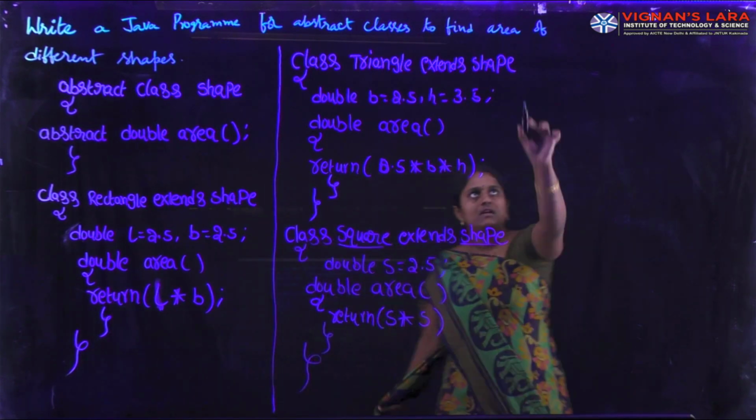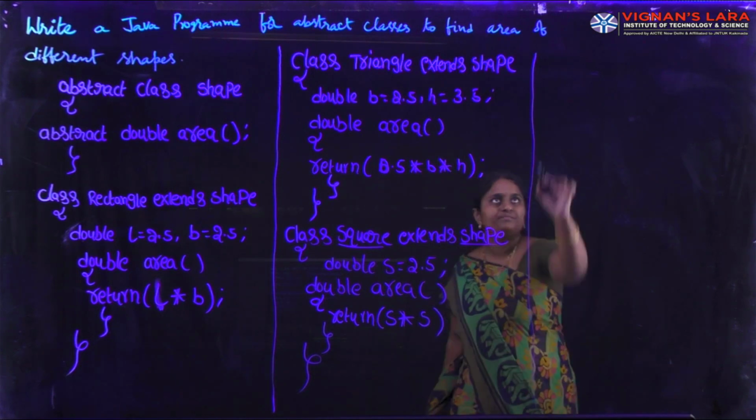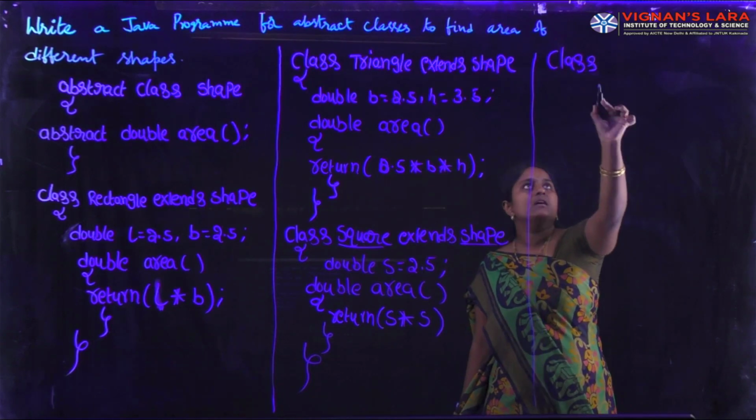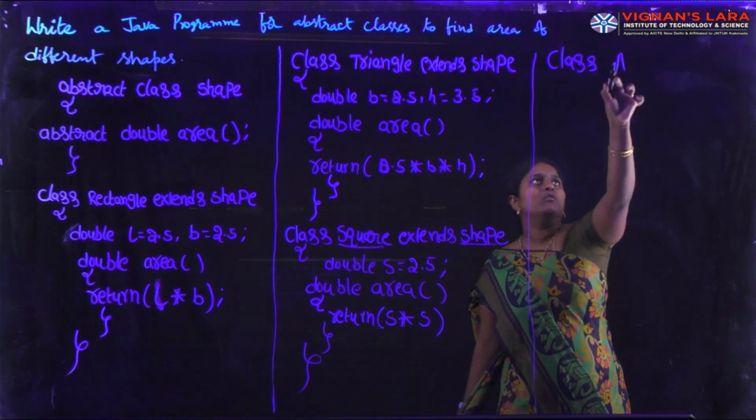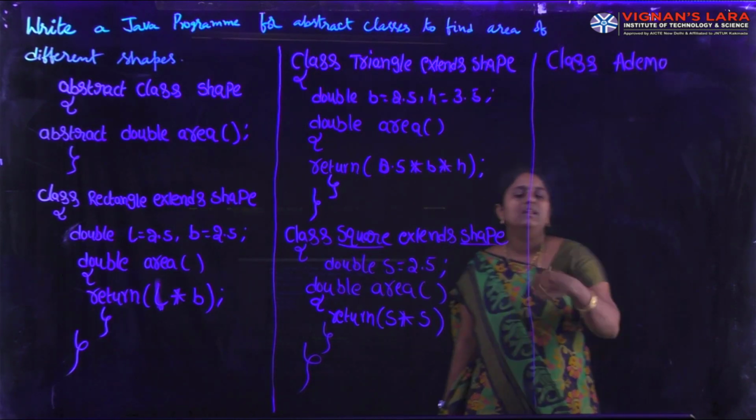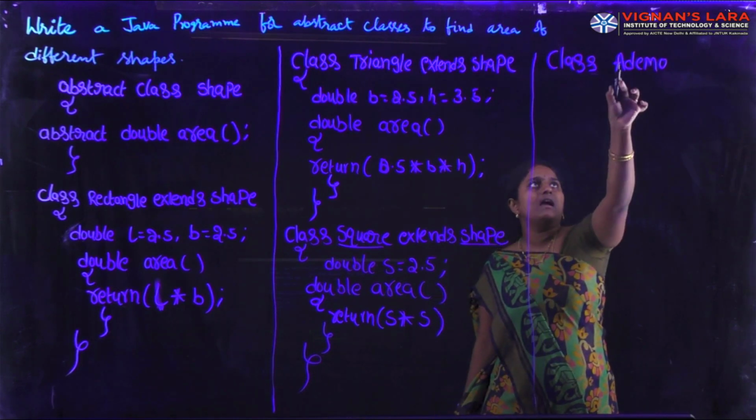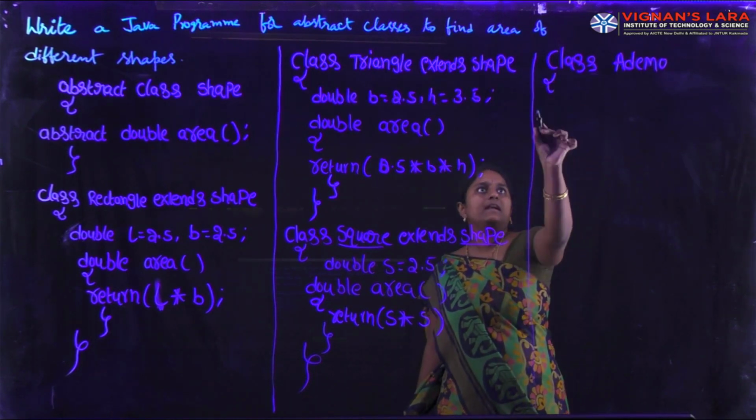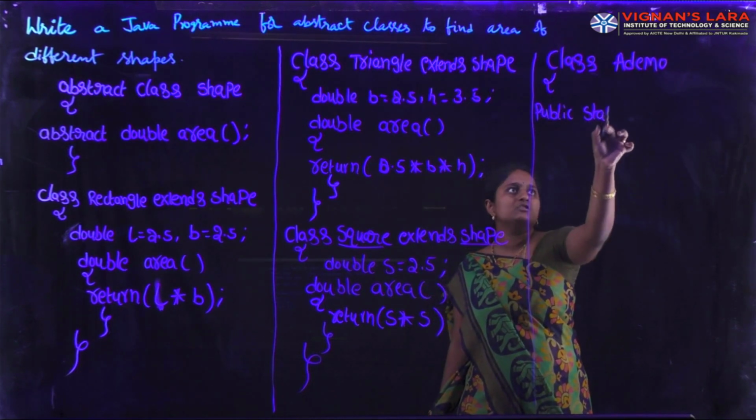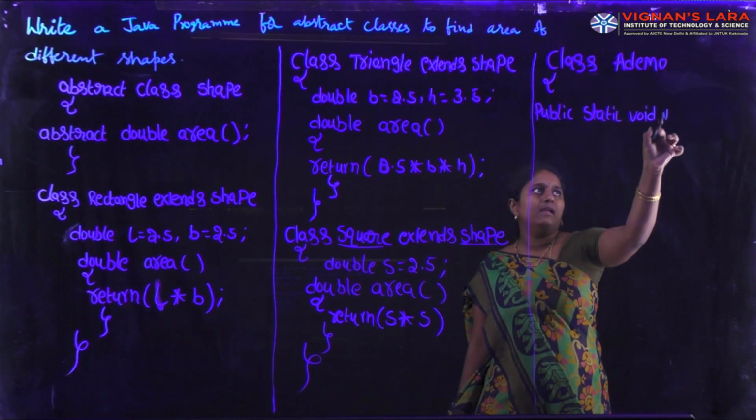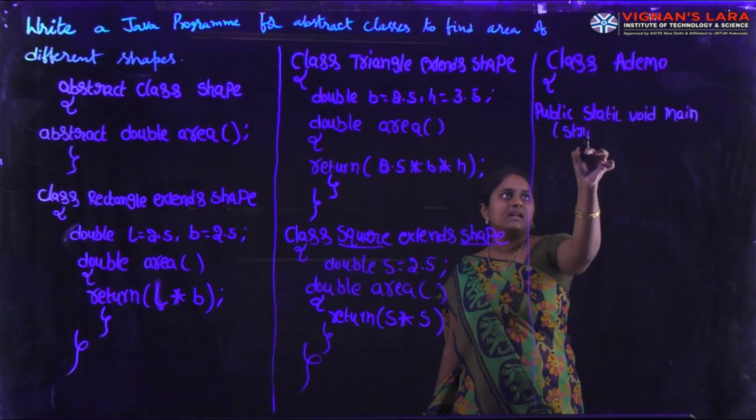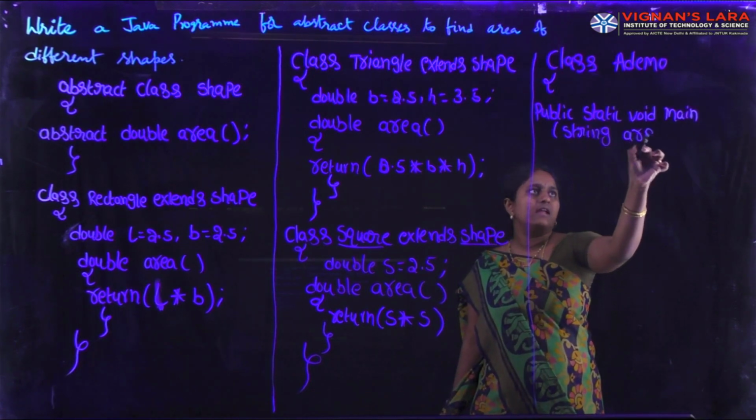Next, I am taking one more class, class ADemo. The class name can be as you wish; you can declare any valid identifier name. Simply, I have given the name ADemo. Here I am writing the main method. You know that our main method has these keywords: public static void main, String args array.